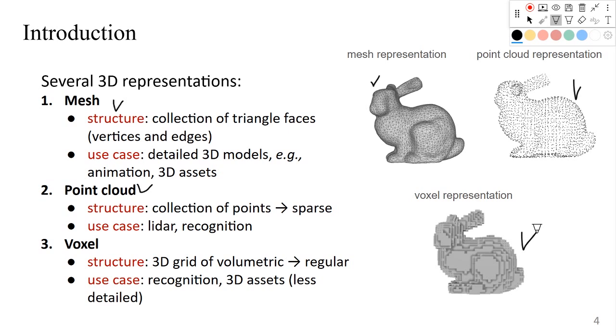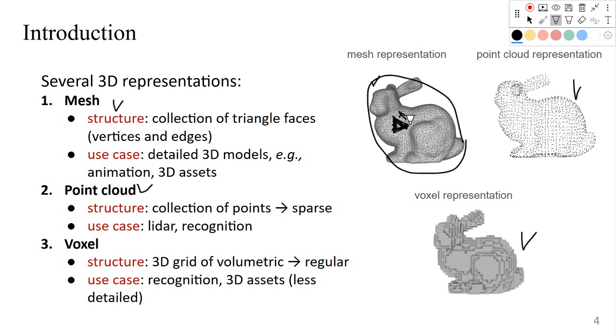So the mesh representation basically consists of triangle faces. Like here we have the triangle. For example, like this, I draw larger here. And this triangle face basically consists of vertices. For example, this one, we have 3 vertices here. And these vertices are connected by edges here, this edge, and this another edge, and we have the triangle face. And we have a lot of triangle faces that construct this rabbit object here.